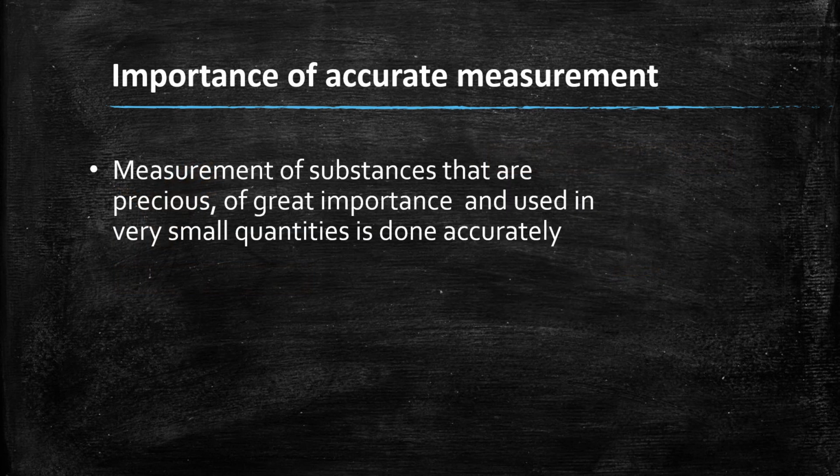Now, importance of accurate measurement. Measurement of substances that are precious or of great importance and used in very small quantities is done accurately. Because of advanced technology, devices that measure very small magnitudes of quantities like distance, mass, time, and temperature are available now, right? For example, distance and time in connection with very important